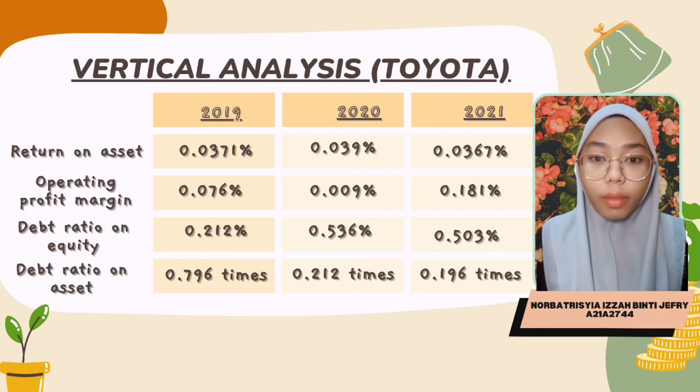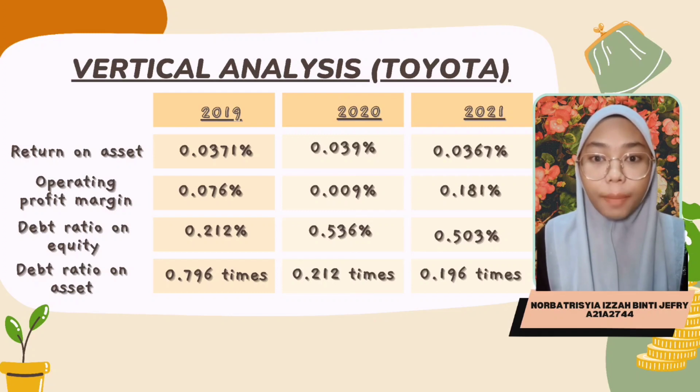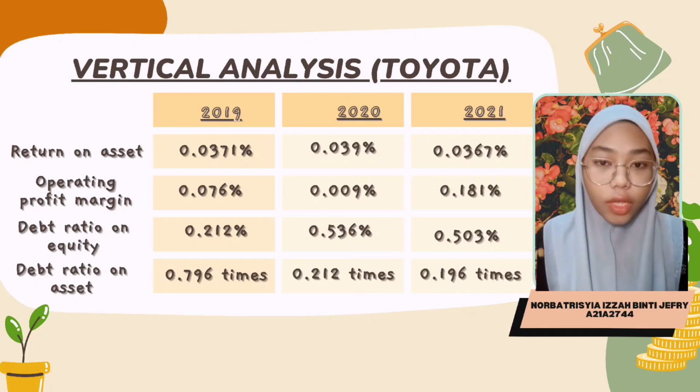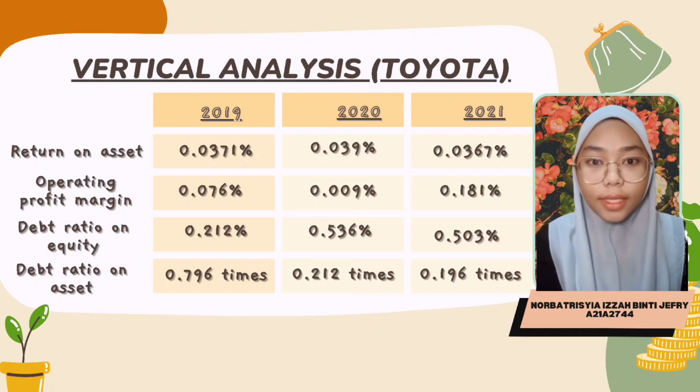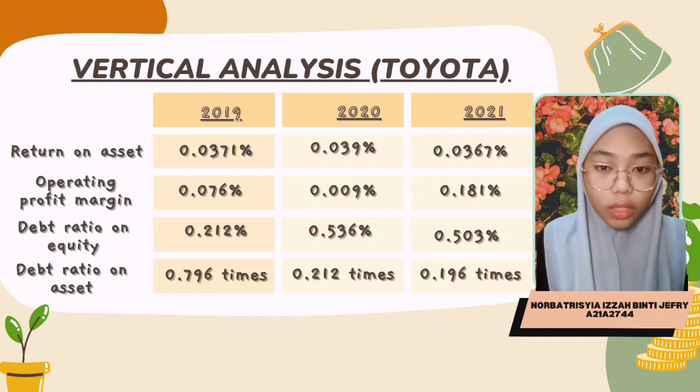For the operating profit margin, the value is 0.076% and it descended in 2020 by 0.067. In 2019, Toyota's debt ratio on equity was 0.212%, but the value soared to 0.536% in 2020. However, the value declined to 0.503% in 2021. As for the debt ratio on assets, unlike the other parameters, we can observe a decreasing trend.